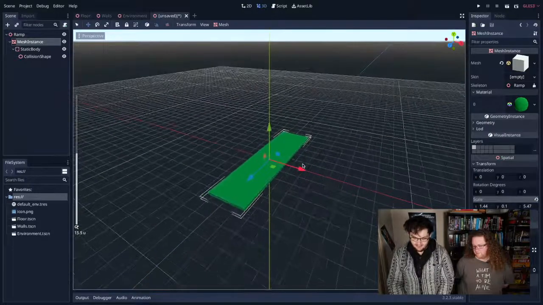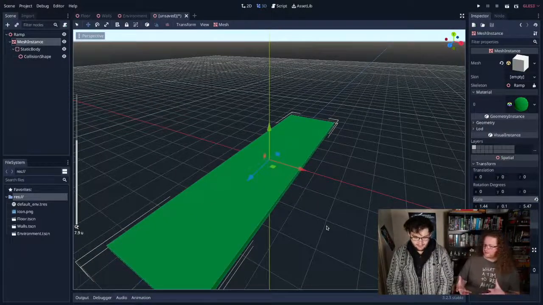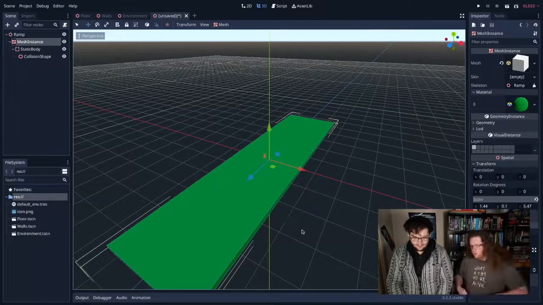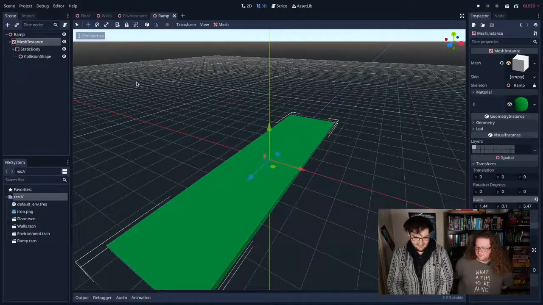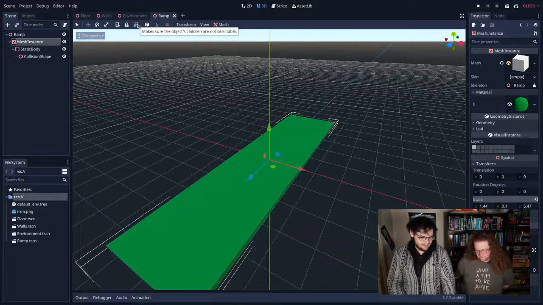That looks like a ramp to me. Yeah, it looks fairly ramp. It almost looks like a mini golf sort of ramp. It does. That was the idea. So I'm going to save that scene as ramp. Now we have that. Done. Amazing. Back in the environment.